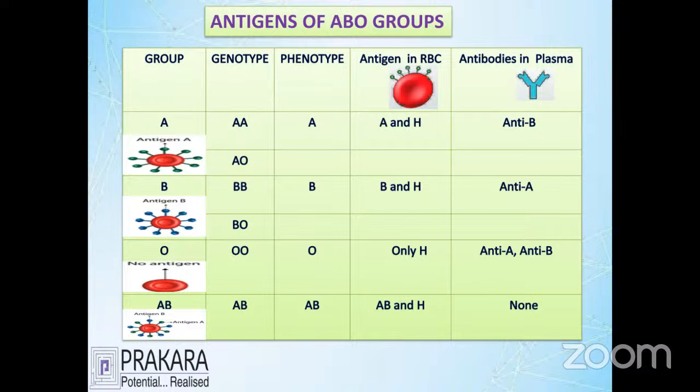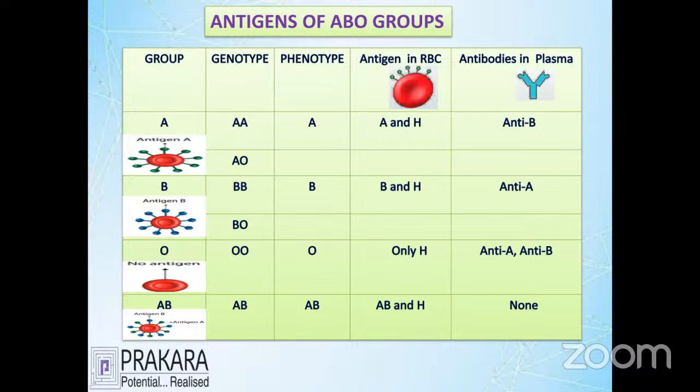Let's now talk about the H antigen in the blood system. Definitely, these are the O groups. You can see that the O group has the genotype OO, a homozygous recessive gene carried by the parents, and the baby gives the O group. Finally, the group is called O. They have the H antigen, and both antibody A and antibody B are present in the child's blood plasma.